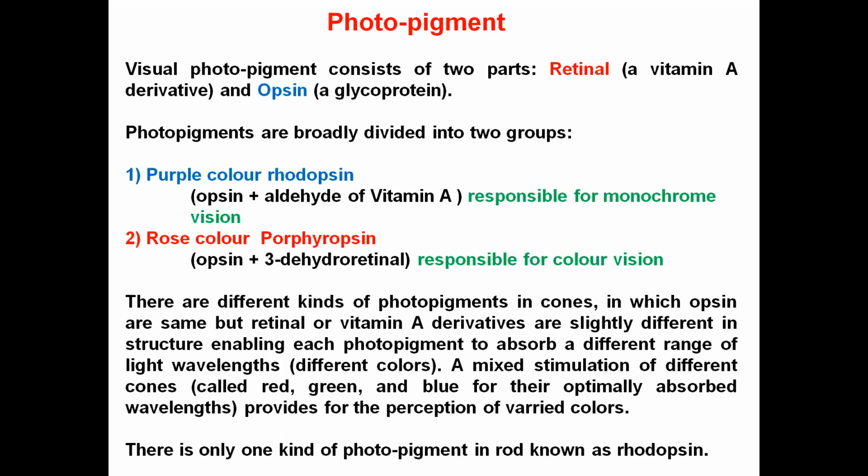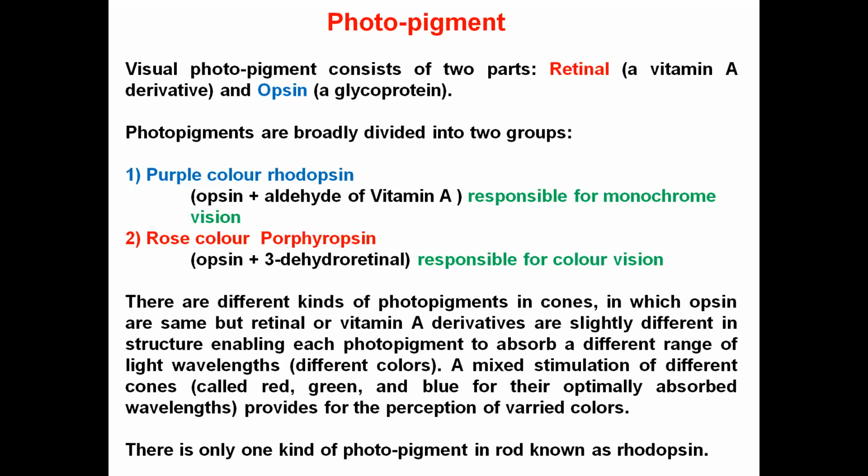Now we'll see about the photopigment. As I have told, there are two types of photopigments present in the fish eye, the rhodopsin and the porphyropsin. The photopigment is basically made up of two components: one is the retinal component and the other is the opsin. Retinal is nothing but a derivative of vitamin A, and opsin is a glycoprotein. So basically the photopigment is made up of retinal and opsin.